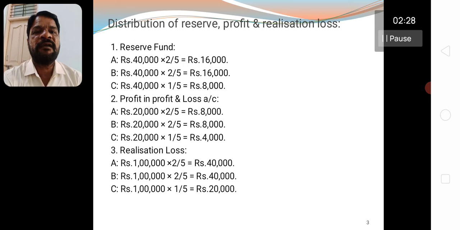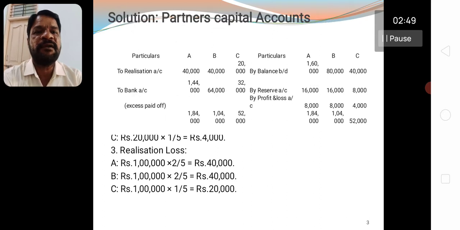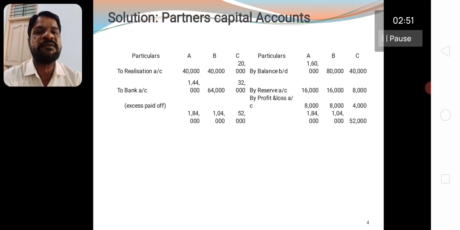Reserve fund out of 40,000, A's share is 2/5. Now that comes to rupees 16,000. B also has 2/5 share, 16,000. C is getting rupees 8,000, 1/5 of rupees 40,000. That is to be credited to the partners' capital accounts.